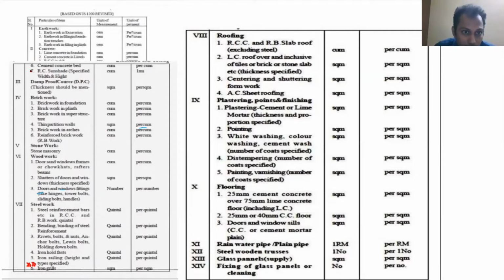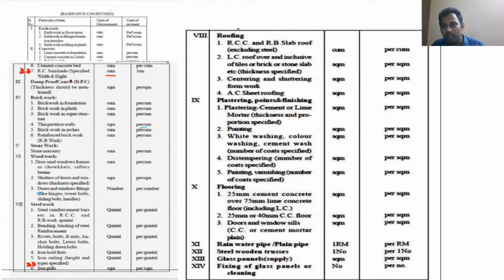See here, when you are constructing an RCC sunshade, you need to take the measurement unit as cubic meter, because you will pour concrete into it. Concrete pouring can be done in terms of cubic meter.